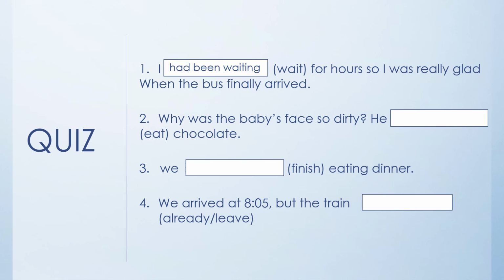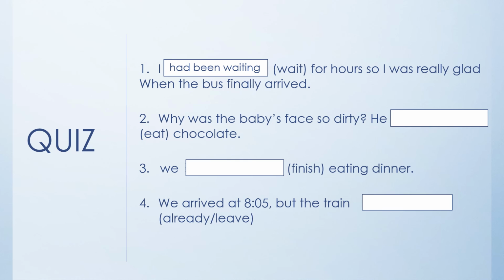The second example, why was the baby's face so dirty? He chocolate. So over here we have the verb eat, and we need to conjugate it, and we have a question that says, why was the baby's face so dirty? So this is a result, and we're looking for the cause of this result.